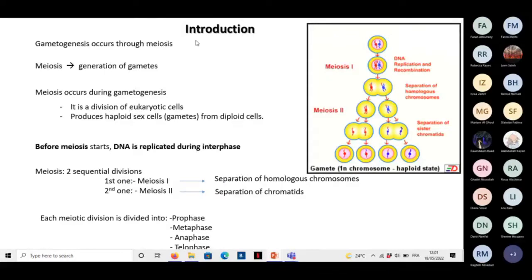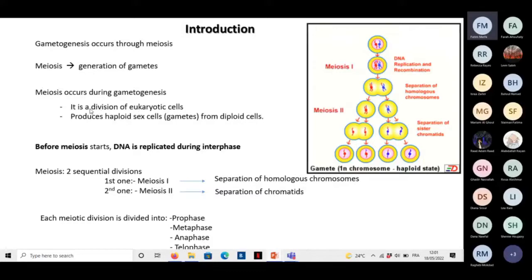Now, the gametogenesis occurs through meiosis. So to be able to produce gametes, we should have the meiosis. Okay. And so the meiosis occurs during gametogenesis, and it's a division of eukaryotic cells. It always happens in eukaryotic cells.